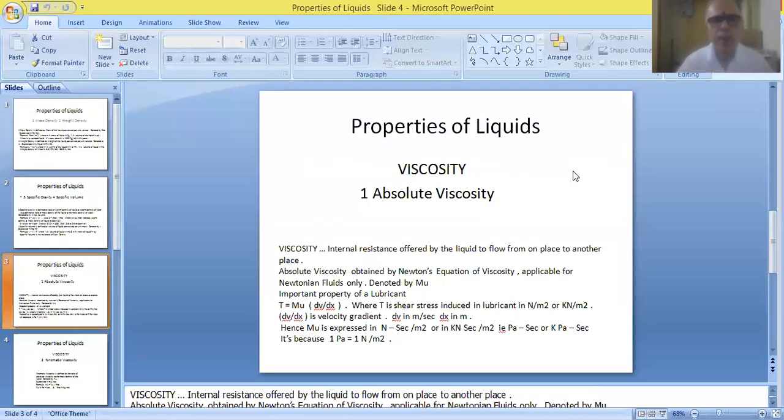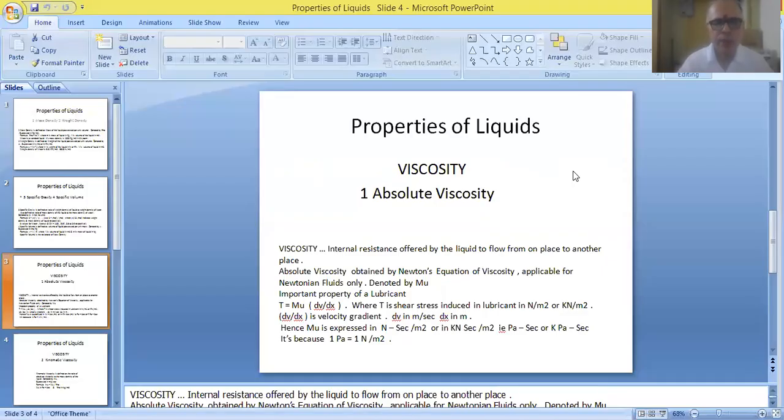So here we have one more property that is referred to as viscosity of the liquid. Viscosity is a very important property to be possessed by a lubricant.